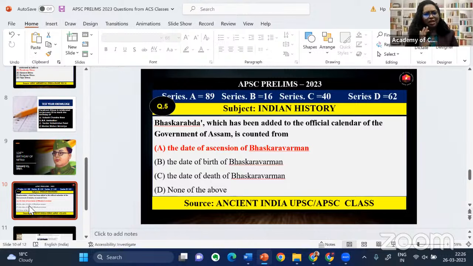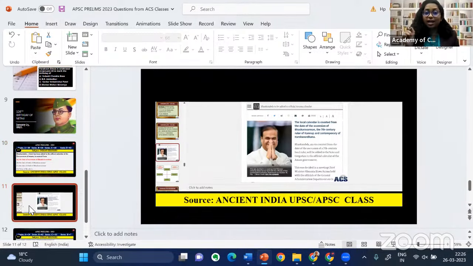So if you are going with that logic, you can assume the date of ascension of Bhaskaravarman is related with Bhaskarabda. When we were discussing regarding Shaka era in the last year UPSC class, we included the current affair in the class itself. So if you have noticed that, then I hope you must have got the answer.